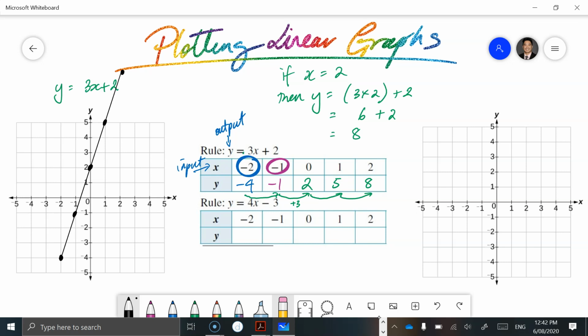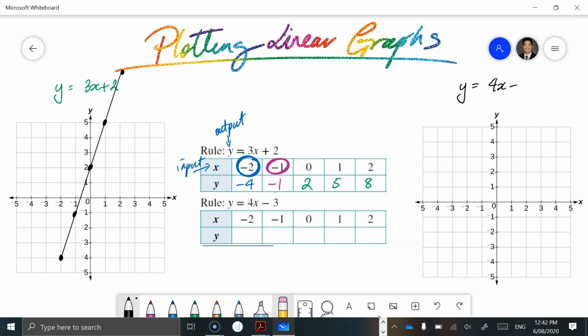Okay, so let's move on to the other rule that is just below another table, just to put things into practice. And in this case, we have y is equal to 4x minus 3. That's the rule. And whatever you substituted into x, you're going to multiply it by 4. Then after you've done that multiplication, we're going to take away 3. Okay, so let's put this in.